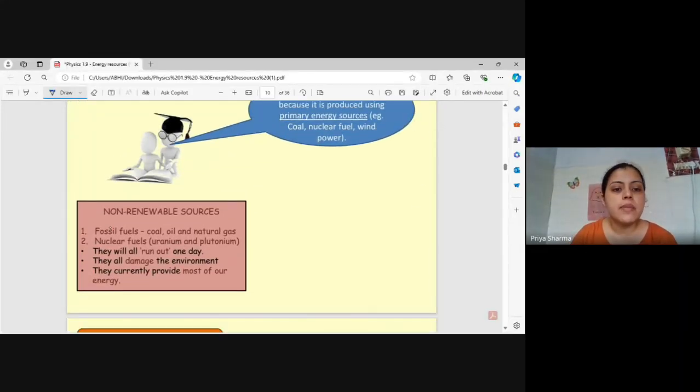So non-renewable sources of energy could be what? Fossil fuels, coal, oil, natural gas, nuclear fuels, uranium and plutonium, which are used in your nuclear power plants. Why are they known as non-renewable? Because they will run out. And most important is that they damage the environment. That is why we are avoiding it. But till now, they are currently providing most of our energy.